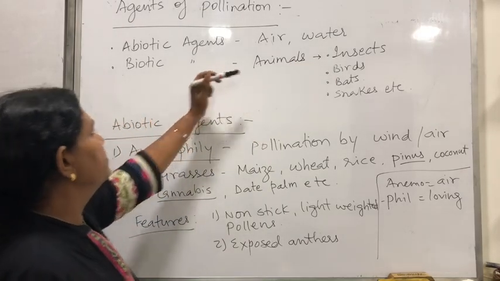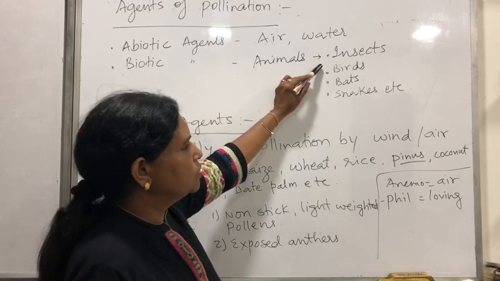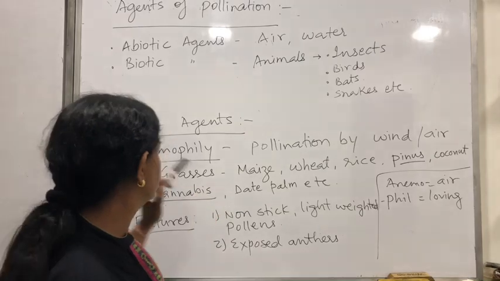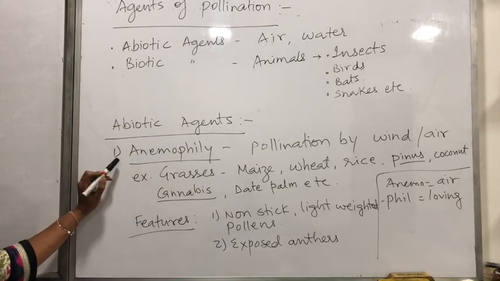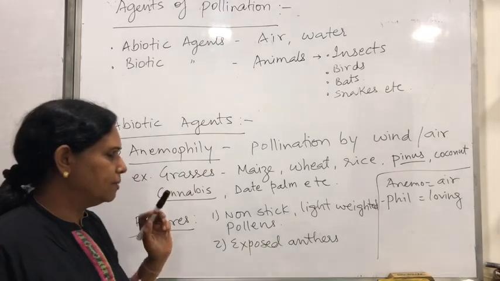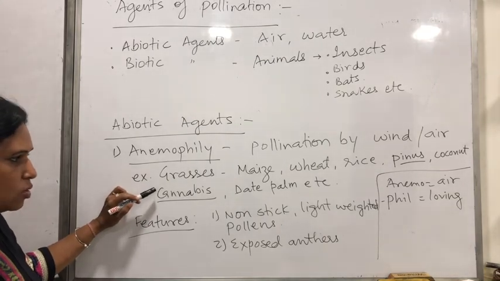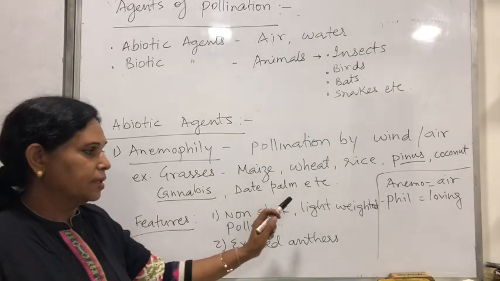And in biotic factors, it would most probably be animals: insects, birds, bats, snakes, or even small mammals. So let's start with abiotic agents. First is anemophily, or pollination by wind or air. Examples are maize, wheat, rice, pine, coconut, cannabis, date palm, phoenix palm, all these.